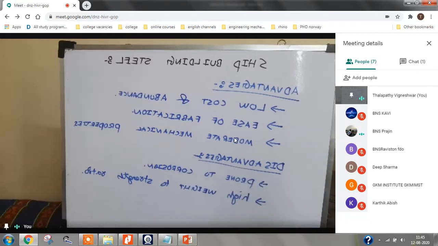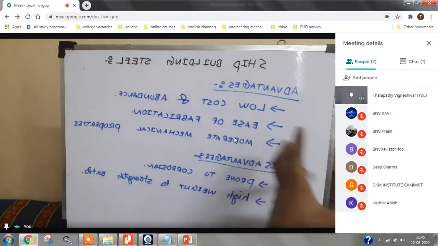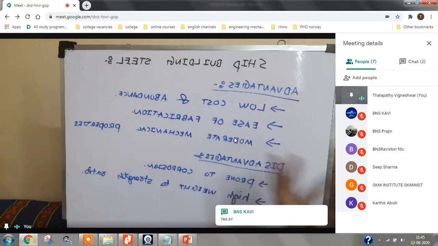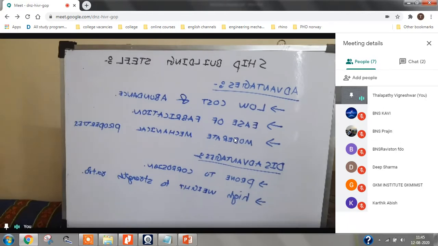What are the advantages? The price of steel is very less compared to aluminum and composites, and it is easy to make a product out of steel. All the manufacturing techniques are very suitable for the steel material. And third point is the steel is having good strength, and other properties, the corrosion properties, all these are moderate.